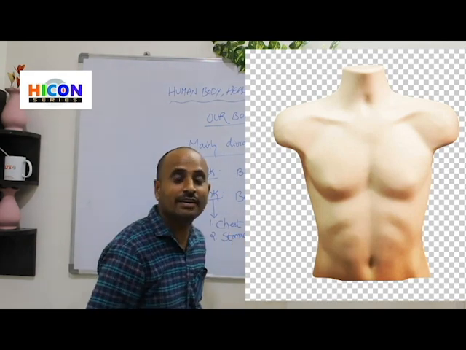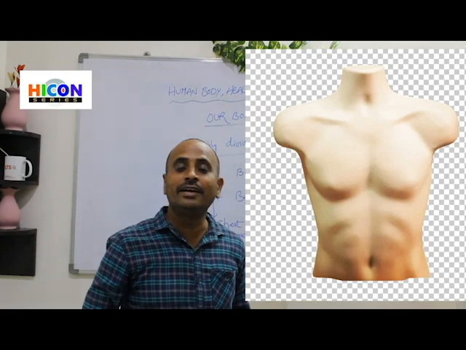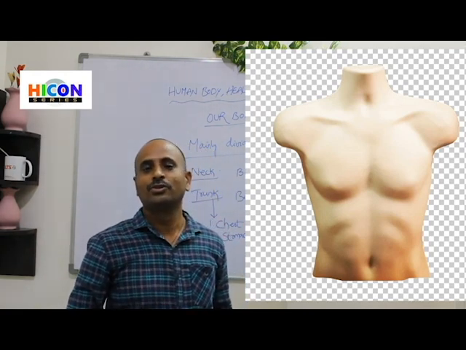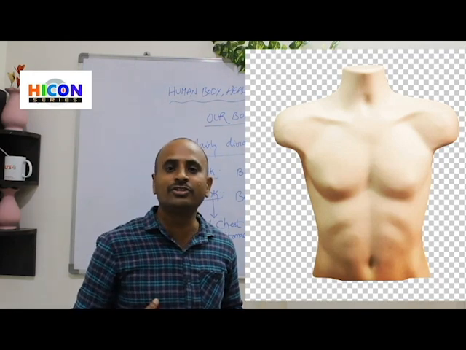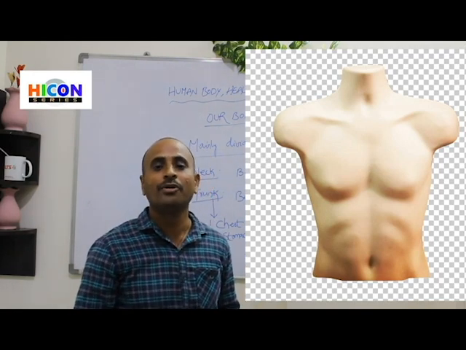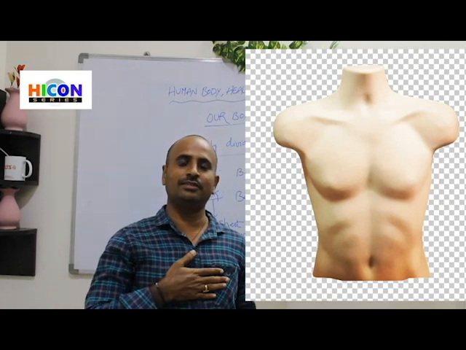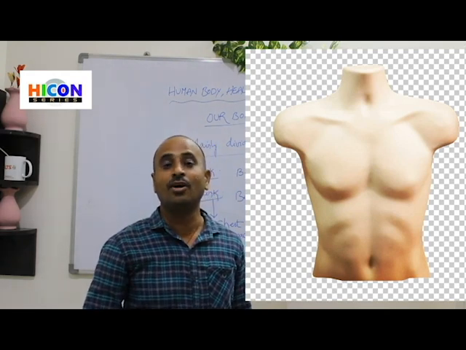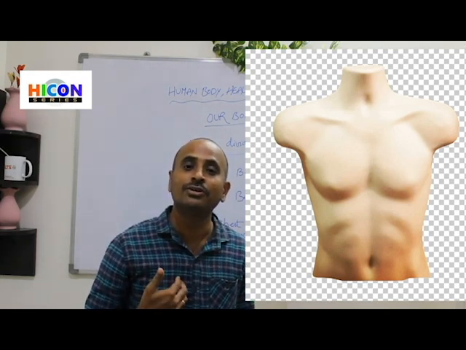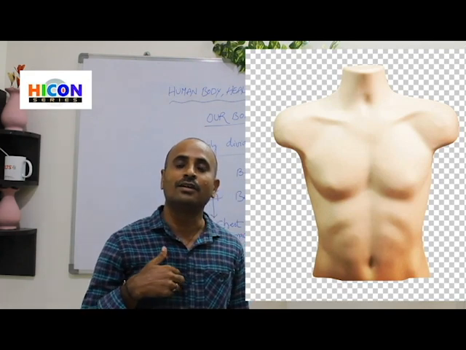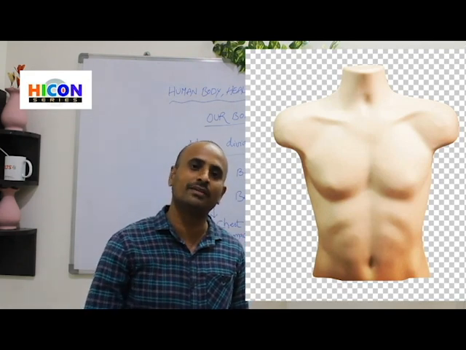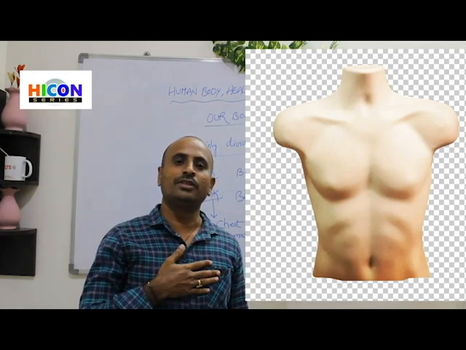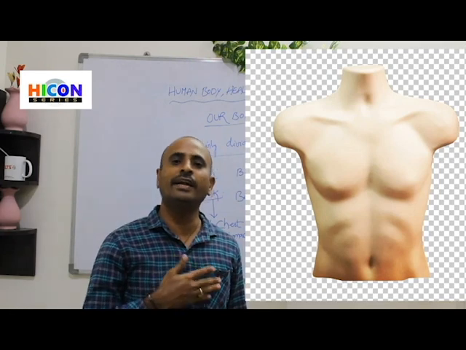So where is it located in the trunk? The stomach is located at the bottom of our trunk. Mainly our trunk contains two parts. What are they? One is the chest, and another is the stomach. All the food we eat goes into which part? Yes, all the food goes into our stomach. So this is our stomach and this is our chest. The trunk contains the chest and stomach.